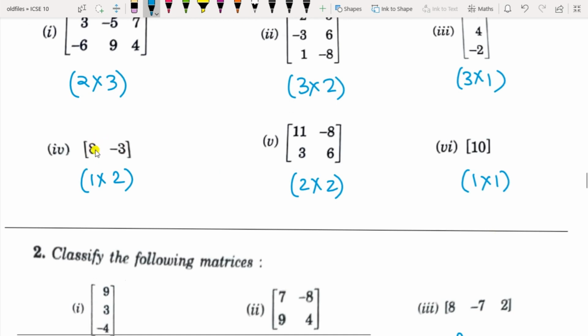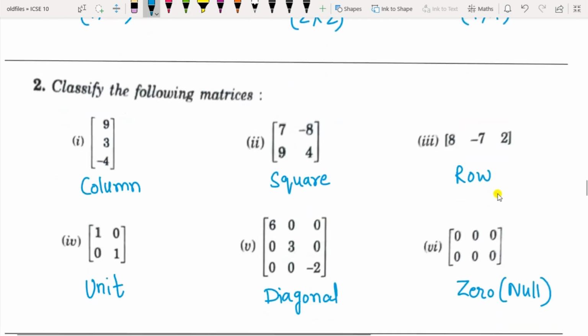Then in this case, here row is 1 and column is 2. For this case, rows are 2 and column is also 2. So it is of the order 2 by 2. And for this one, row is also 1 and column is also 1. So this is of the order 1 by 1.